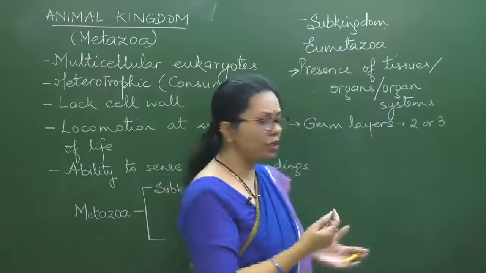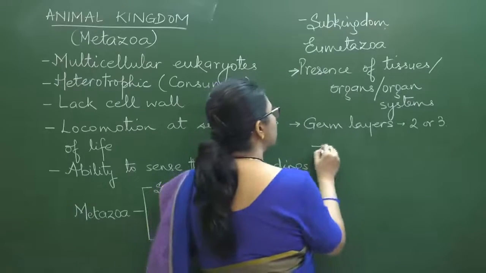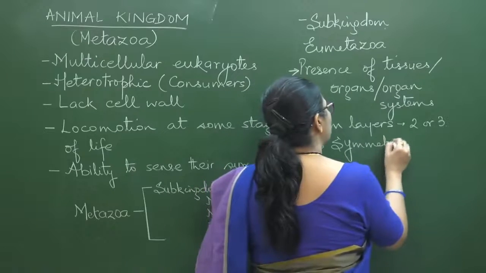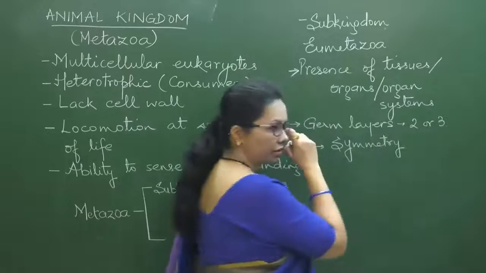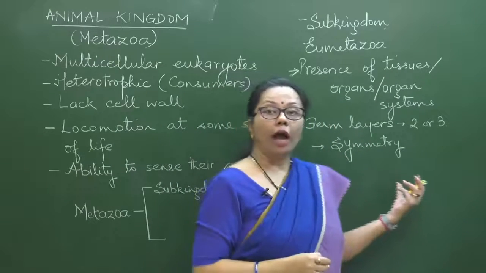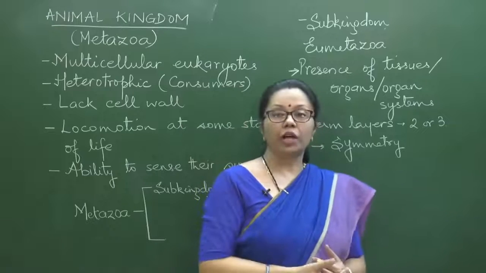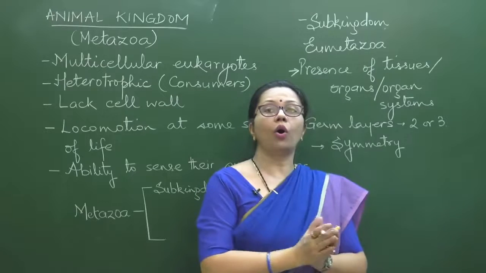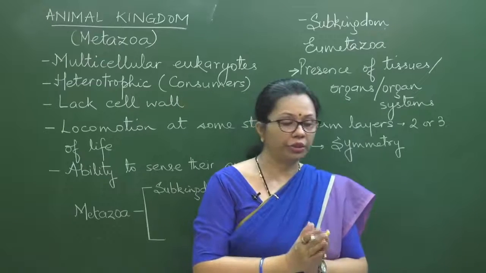Exceptions are always there, but mainly symmetry is present. And this symmetry, we will be further studying, can be either a radial symmetry or a bilateral symmetry, right?